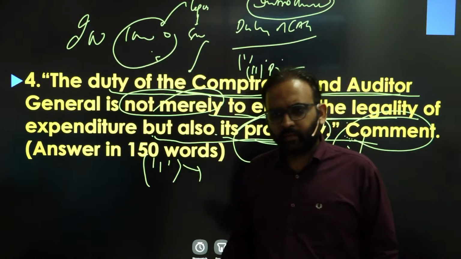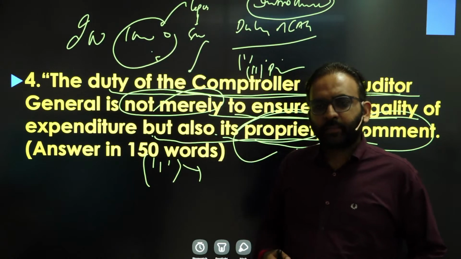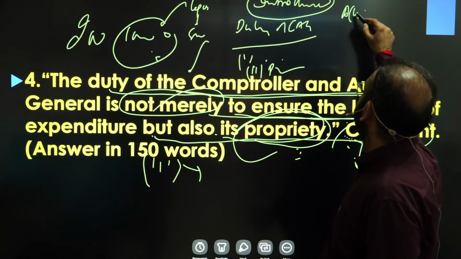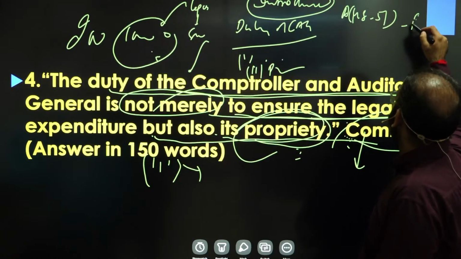CAG is the auditor of the central and state governments and PSUs of central and state governments, right? And you can also talk about the constitutional articles, Articles 148 to 151, which deal with CAG under Part 5 of the constitution.